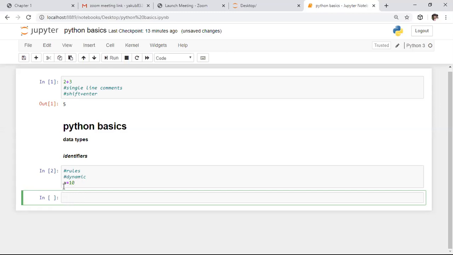Coming to Python, it won't return a type error. Here we need not specify the data type. Based on this value, memory will be allocated to this variable a at runtime. That is nothing but a dynamic programming language.